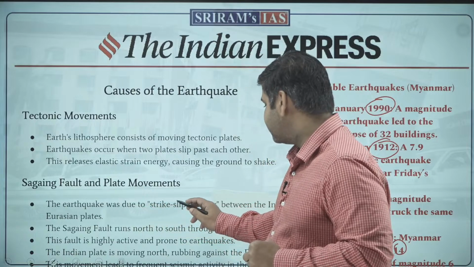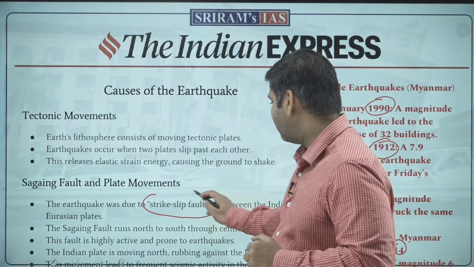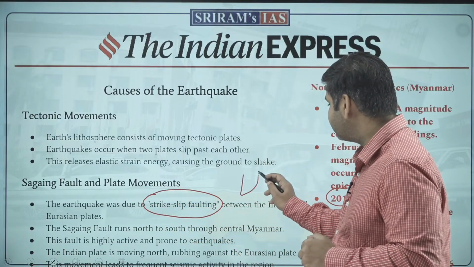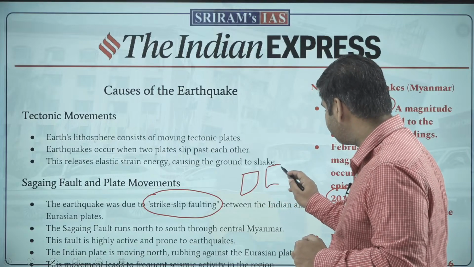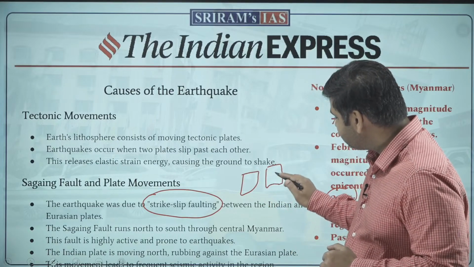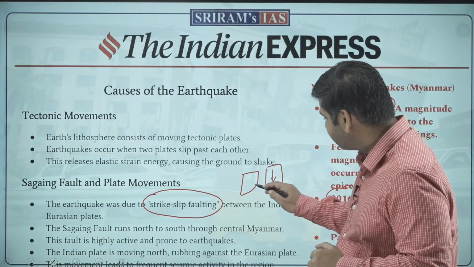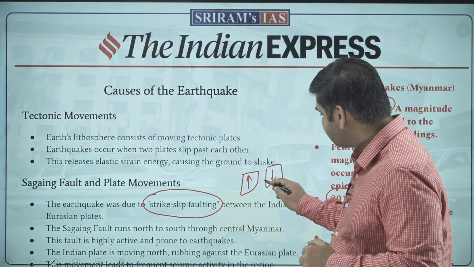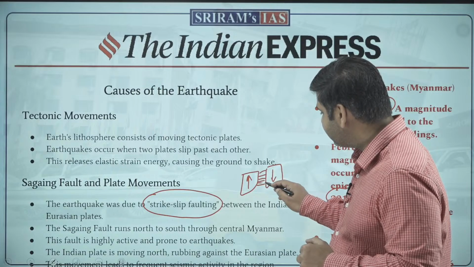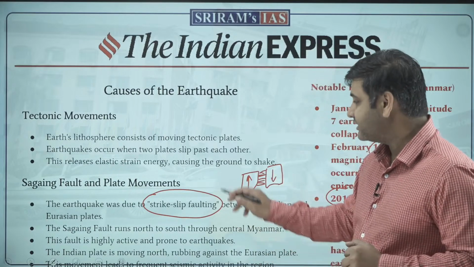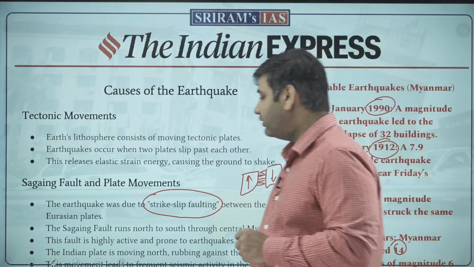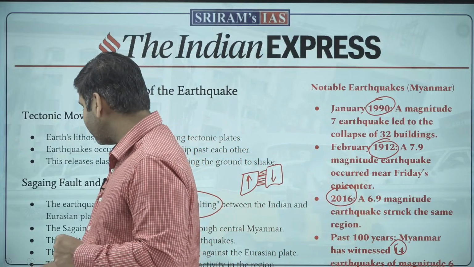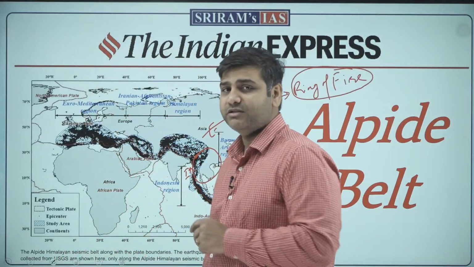If you see this strike slip faulting, why does this happen? Because one plate is moving northwards and the other plate is either still or moving southward. So some sort of friction is created between these plates. That is what strike slip faulting is. That is the reason why the earthquake has happened in this region of Myanmar.